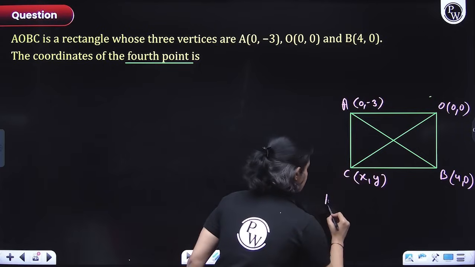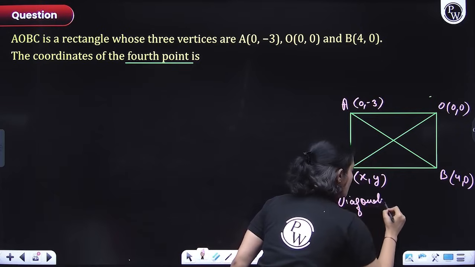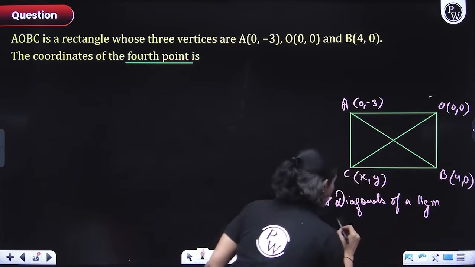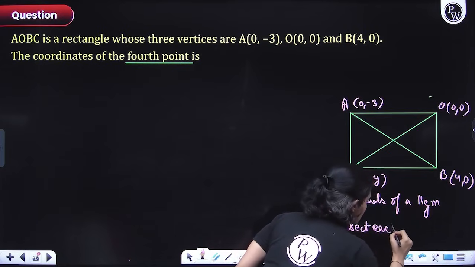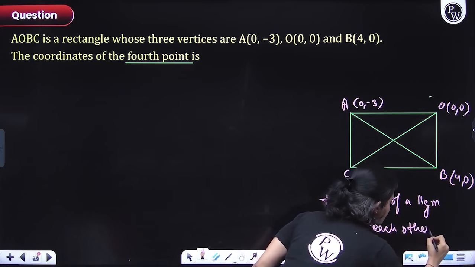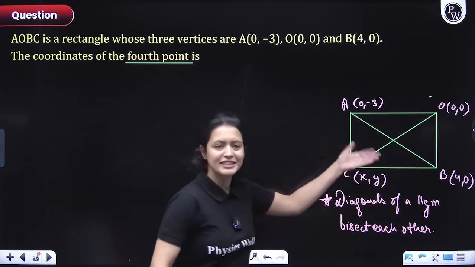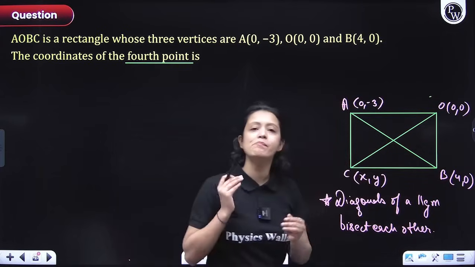The logic is this: diagonals of a parallelogram bisect each other. So a rectangle is also a parallelogram, right? So this is true for all parallelograms. You have studied it, right? That means that AB and OC will bisect each other.